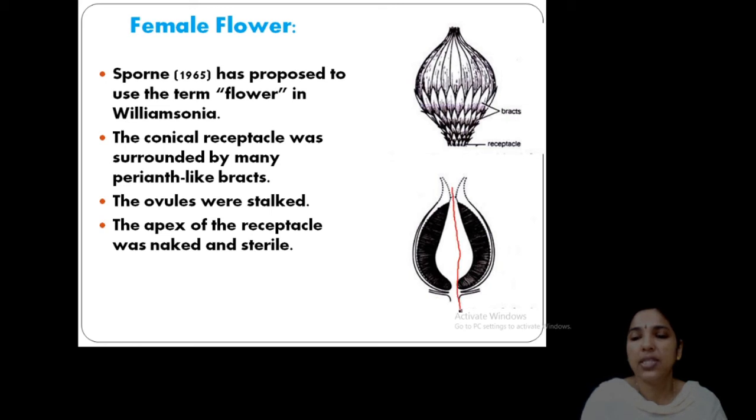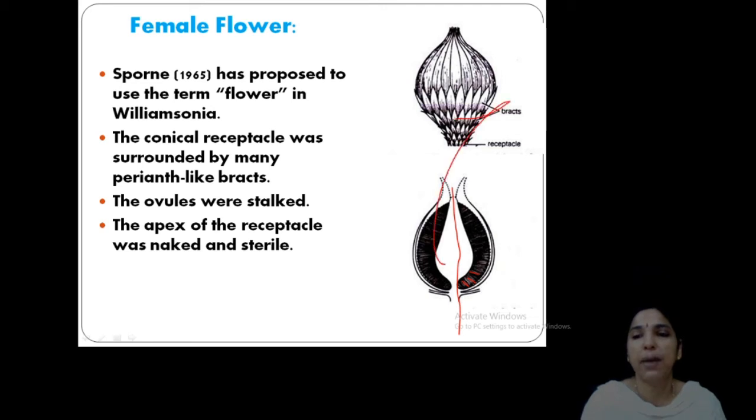See, this is the axis. On the axis, the bracts are arranged and the floral parts are here. In between, you can see these are the bracts. When you cut open, you can see a typical flower like here. What is present are the interseminal scales and the ovules. Okay. This is the typical feature, an appearance like a flower, and the receptacle was surrounded by perianth-like bracts.